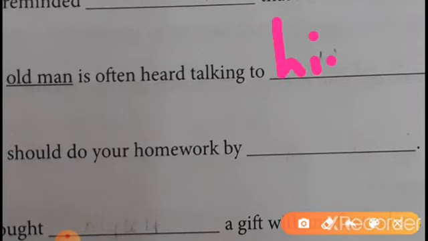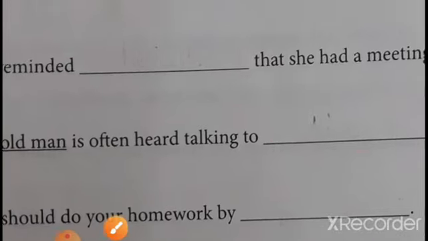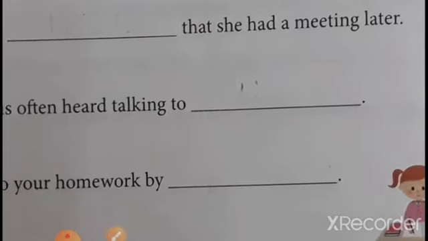What will we write here? Himself. So the first one is herself. Second is himself.